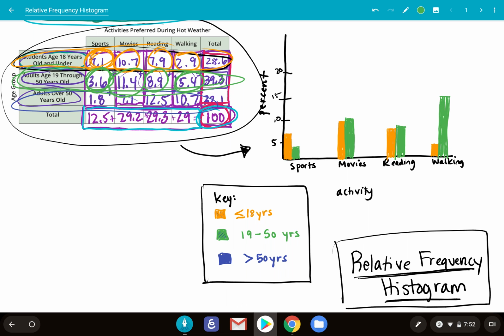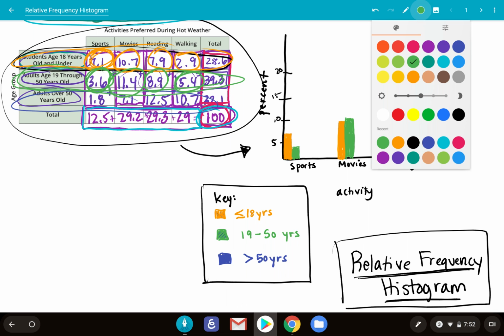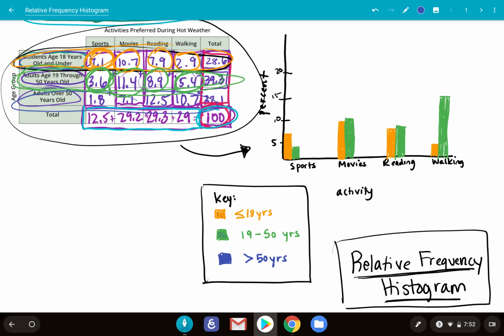All right, and then lastly, we need to represent our age group over 50. So for sports, it was only 1.8%. For movies, we had 7.1%.